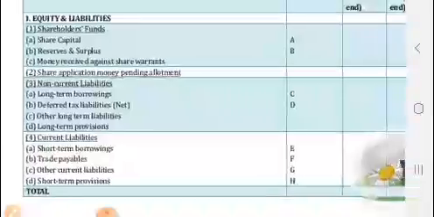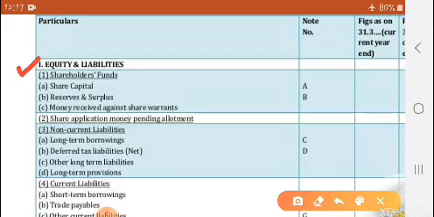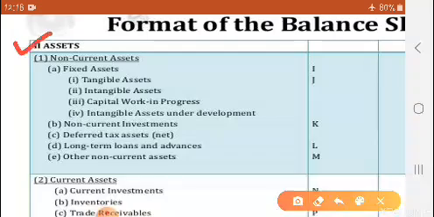You can see that here is the format of the balance sheet. You can see these headings. The first heading is equities and liabilities, and there are 4 subheadings, 1, 2, 3 and 4. In the next part, part 2, is assets, and there are 2 subheadings, 1 and 2.